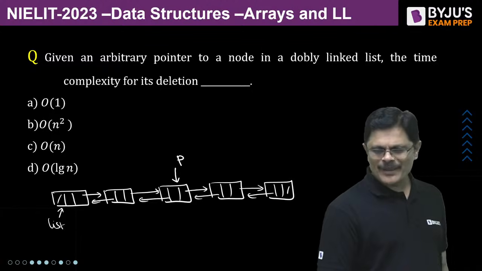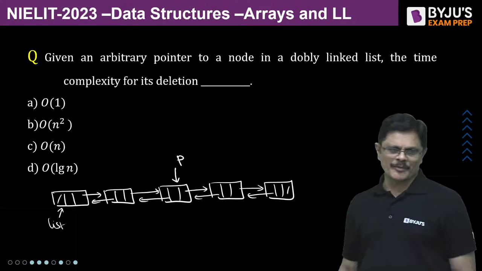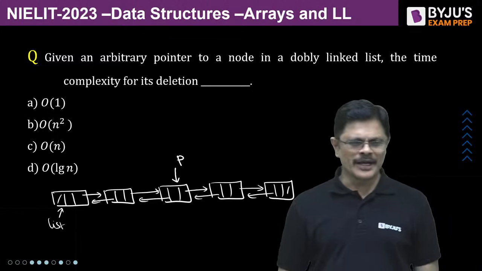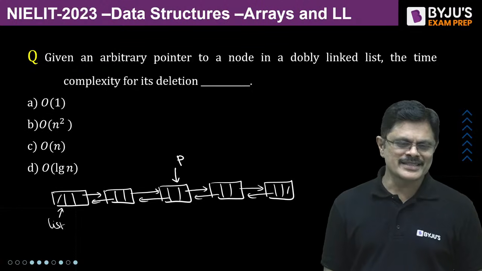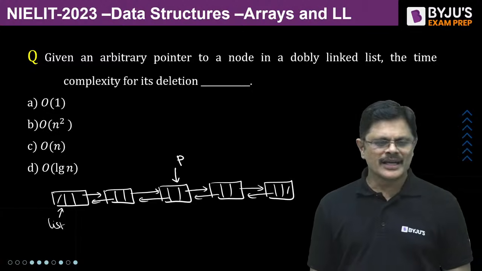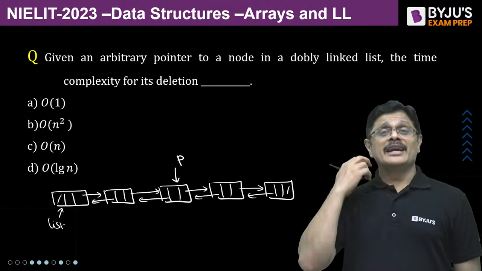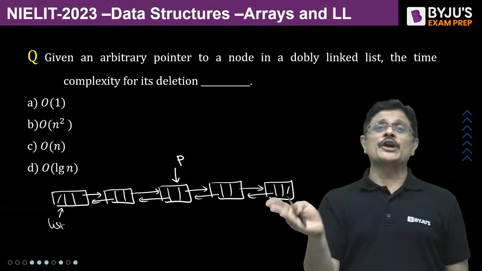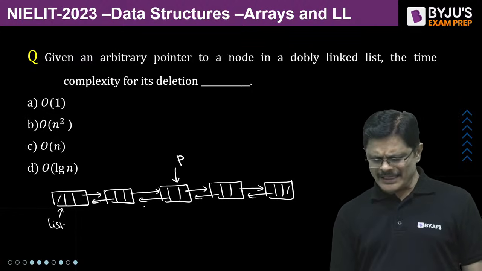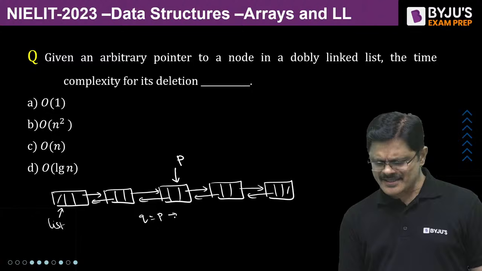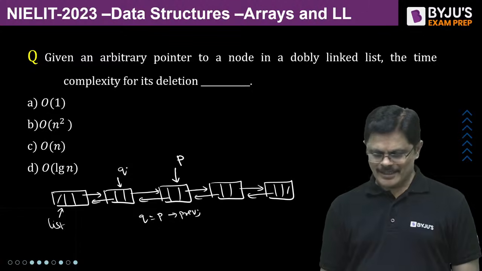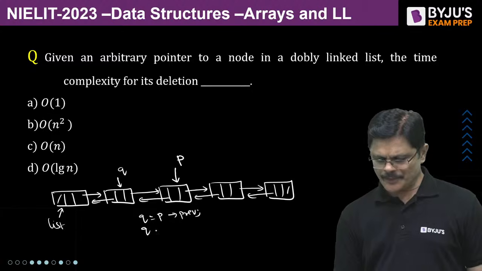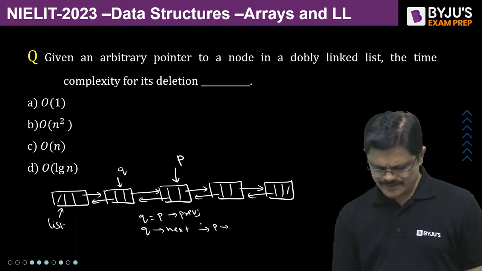What is the time complexity for deletion of this particular node, my dear friends? Very good, Nishu, Sayal Malik. Okay, Sadhana, good. Everyone is saying that. See, if you want to delete a node, we should have a pointer to the previous node. So you can just say Q is equal to P previous. Once you have that, you can say Q next is equal to P next.